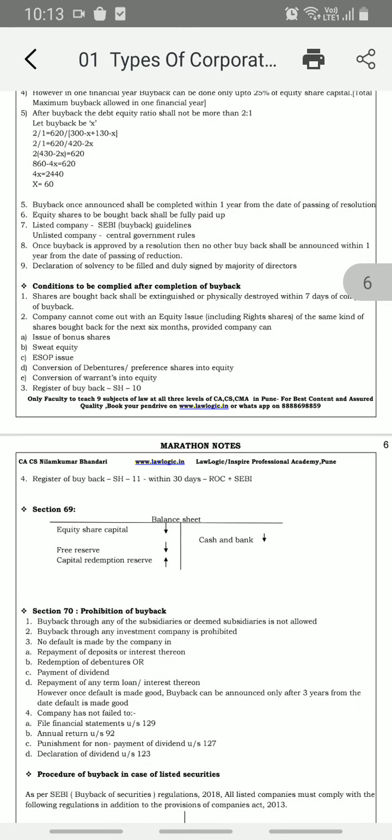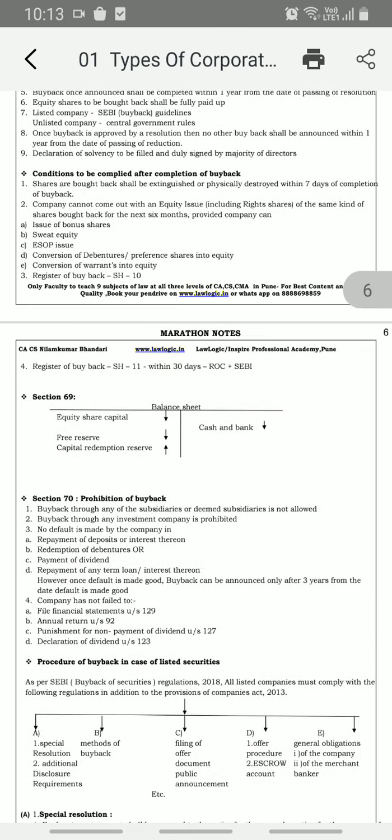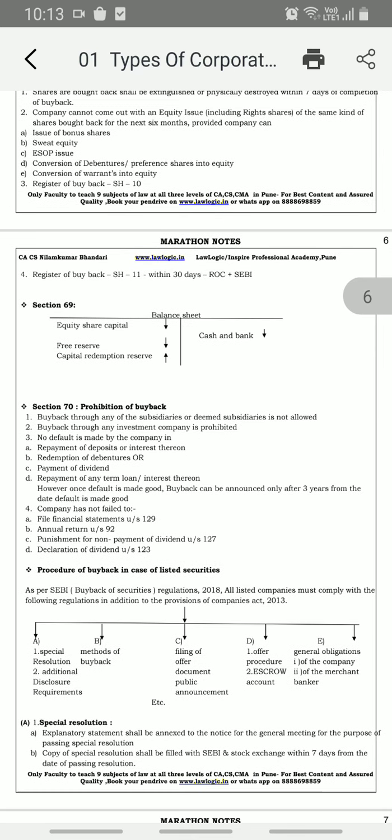So we got the conditions to be complied: the shares shall be destroyed and extinguished after 7 days, and the company cannot come out with an equity issue of the same kind. Issue of bonus shares, equity shares, ESOP, conversion of debenture, and conversion of warrant into equity are allowed.